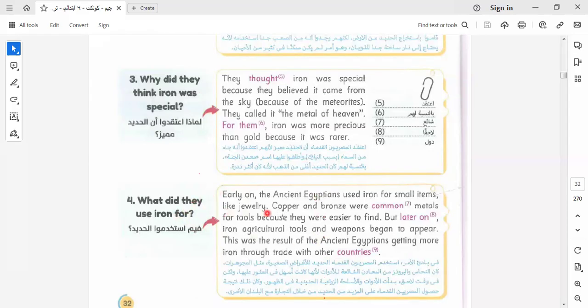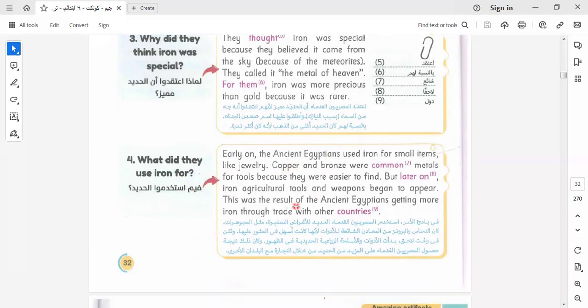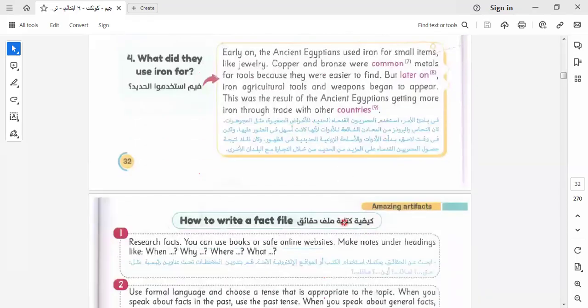What did they use iron for? So we ask here about the uses of iron. Early on, the ancient Egyptians used iron for small items like jewelry. Copper and bronze were common metals for tools because they were easier to find, but later on, iron agriculture tools and weapons began to appear. This was the result of ancient Egyptians getting more iron through trade with other countries.